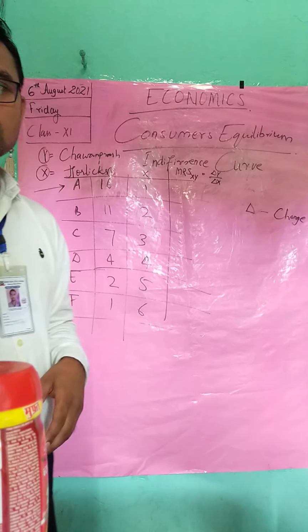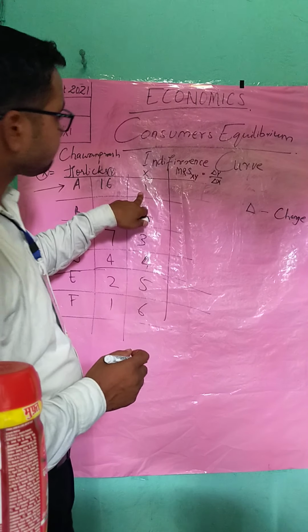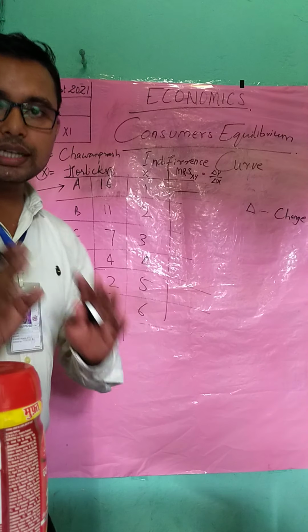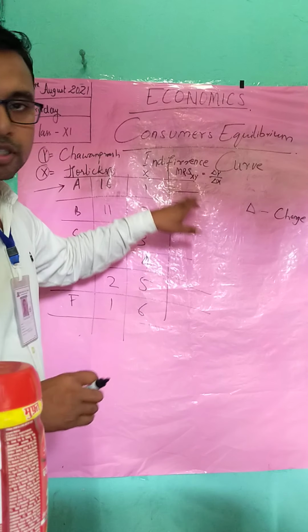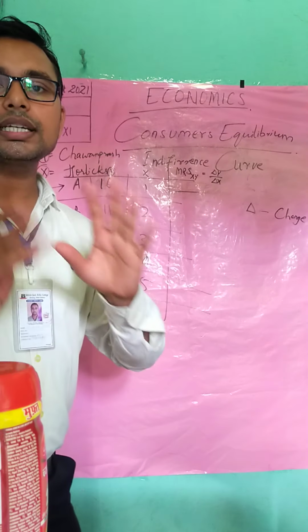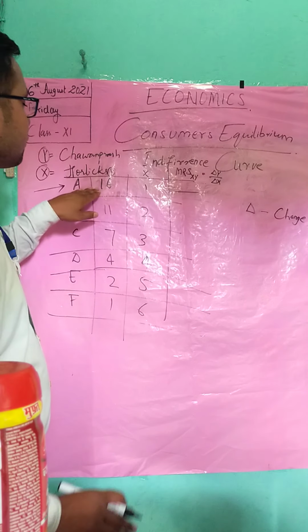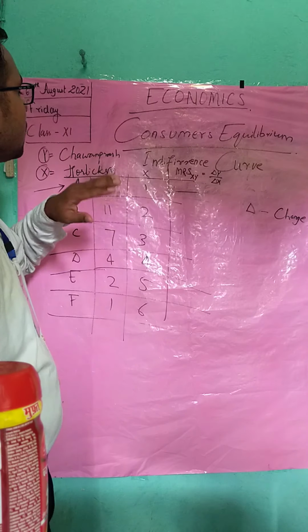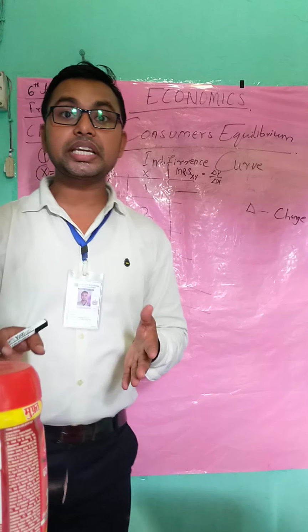So going back to the example of 16 spoonful and 1, the marginal rate of substitution is none because it is the initial consumption.